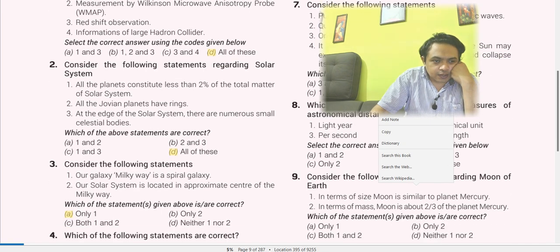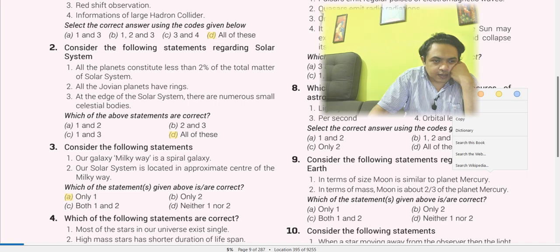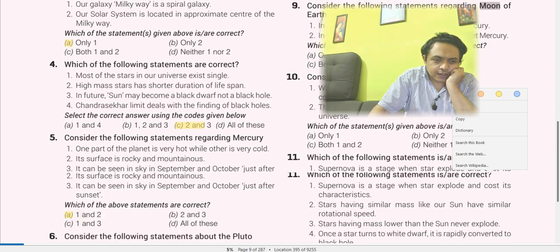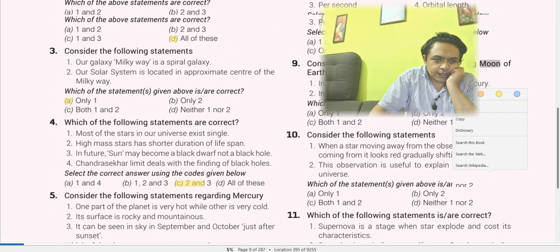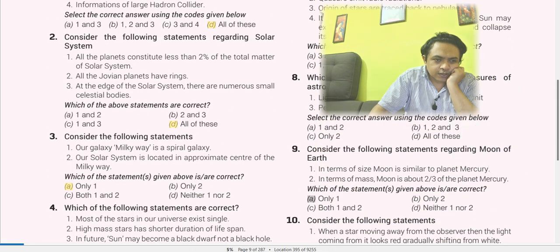1, 2, and 3. Consider the following statements regarding the moon of the earth. In terms of size, the moon is smaller than the planet Mercury. In terms of mass, the moon is about 2/3 of the planet Mercury. I believe number 1 will be the correct answer. Let's see. 9 is A. Yes, 9A is the correct answer. Only one is the correct answer.